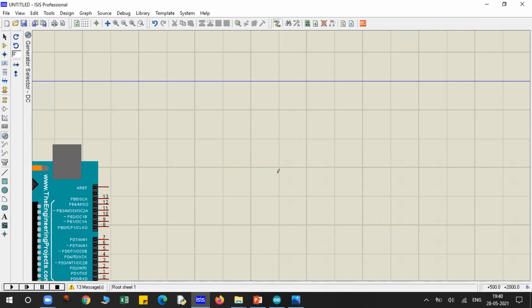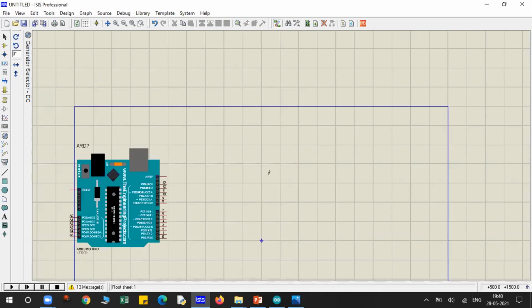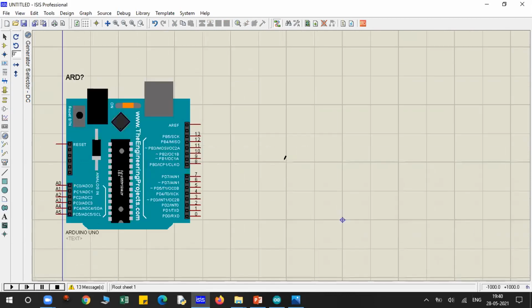I am doing it in a single design only, but you have to make a separate design for everything: a separate design for relay, for LED, for every concept or topic we are going to do. Otherwise it will be very confusing for you. I already have multiple designs over there, so I'm not creating a new design for every new device. So be careful. Later it should not happen that you say, sir, we did not save it.